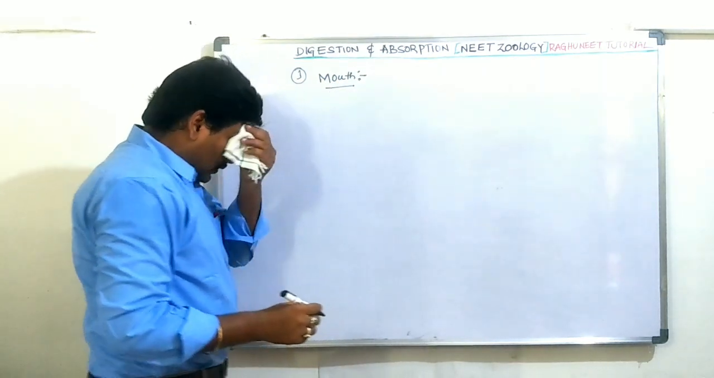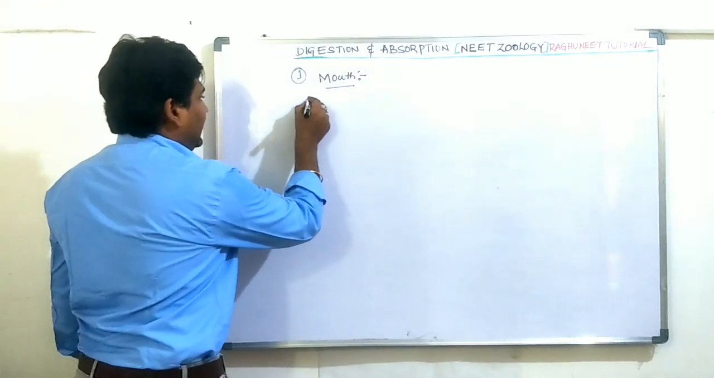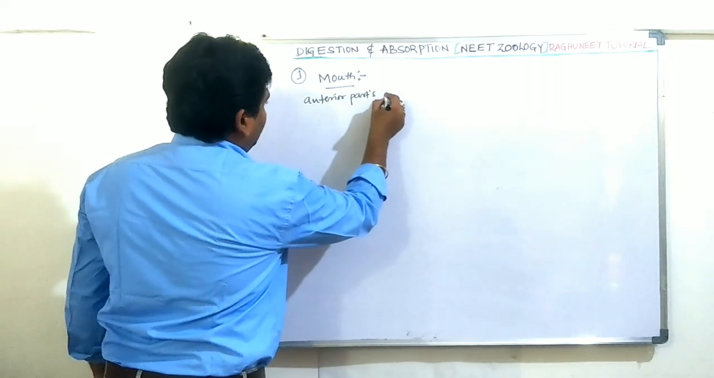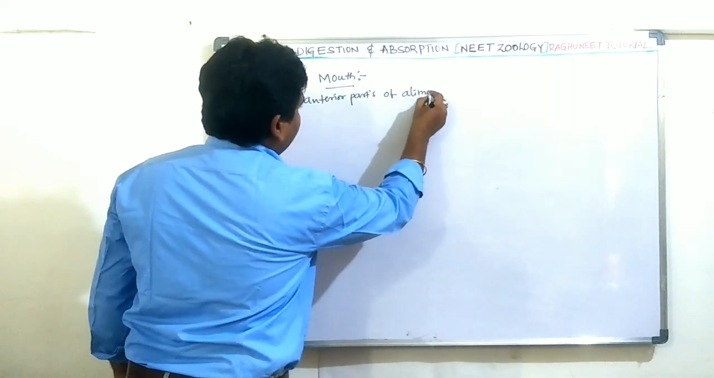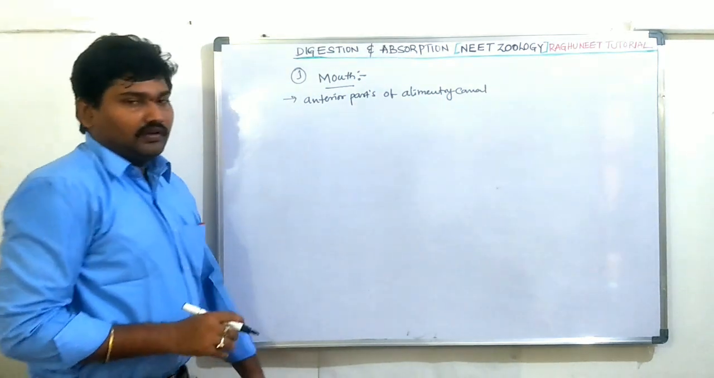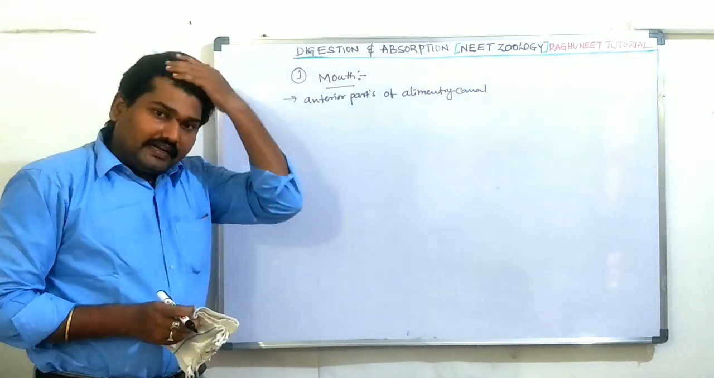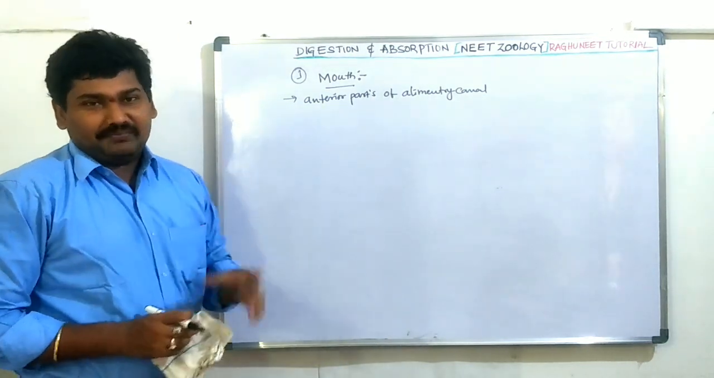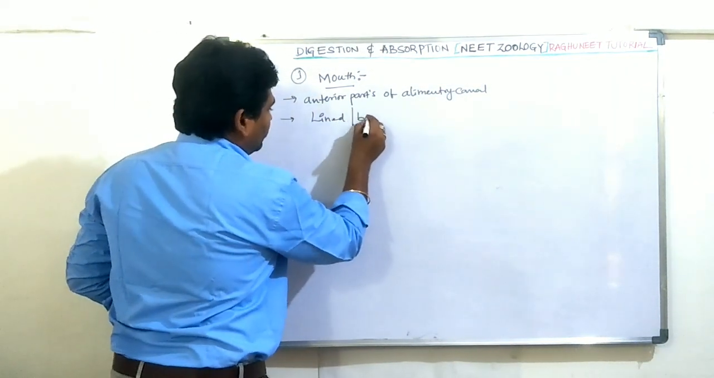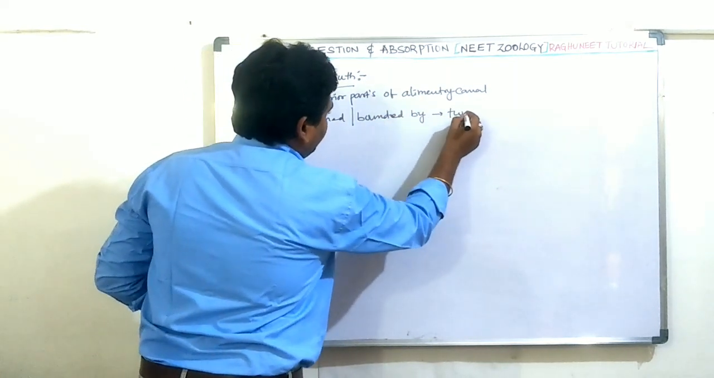First one is the mouth. What is the mouth? The mouth is the anterior part of the alimentary canal, the first part of the alimentary canal. It is completely bounded by two lips.